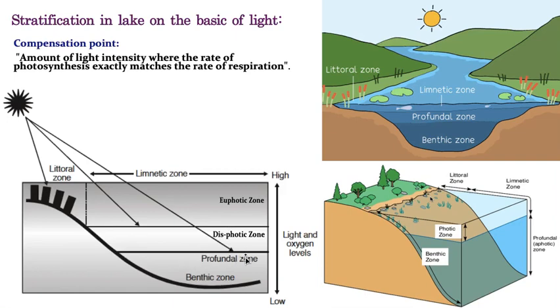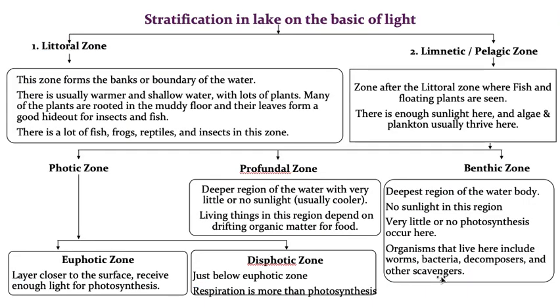Now this is a deeper region, whereas this is the deepest region, that means completely down, it is called the benthic, whereas a little up, just below the photic zone, it is called the profundal zone. Here there is no sunlight, very little or even no photosynthesis, and the organisms included here are bacteria, some worms, decomposers and some scavengers. Only these types of organisms can be seen in the benthic zone.